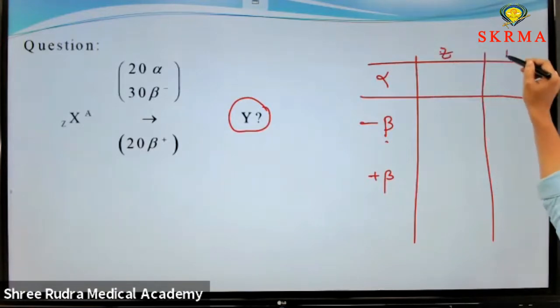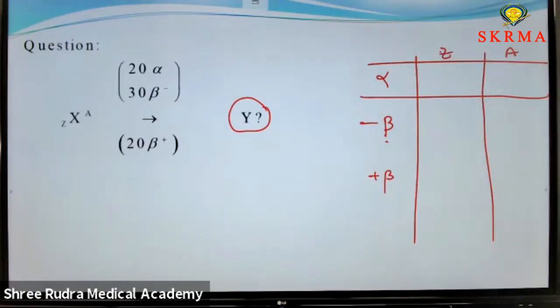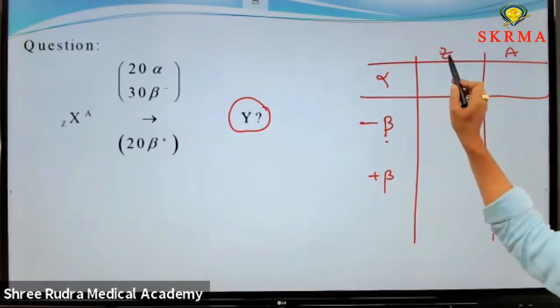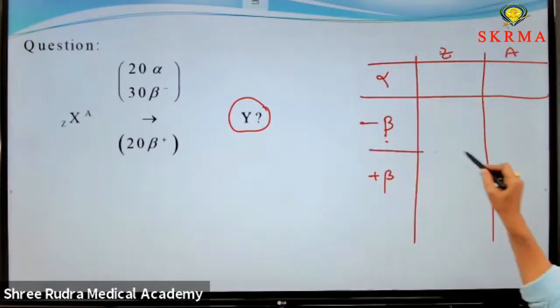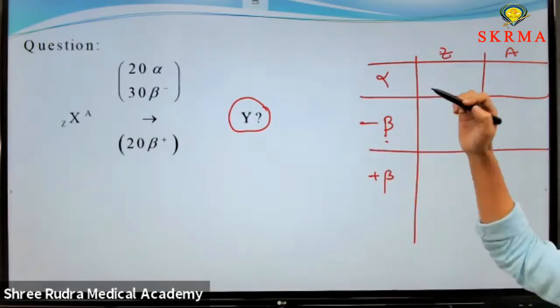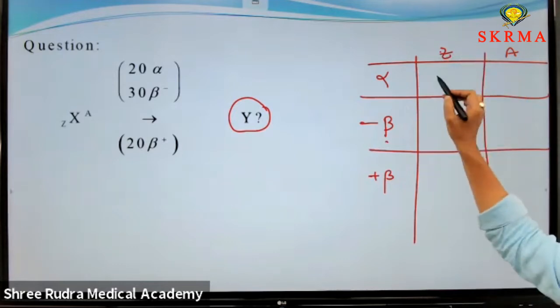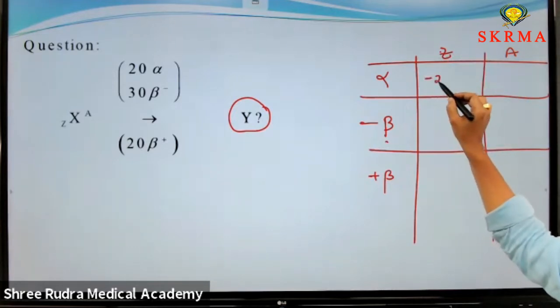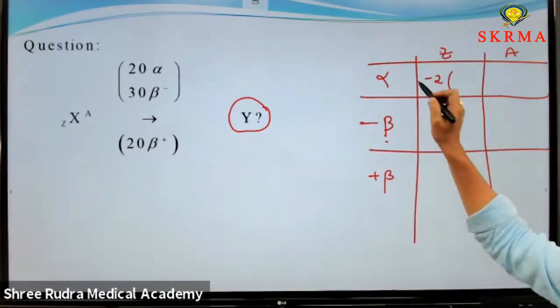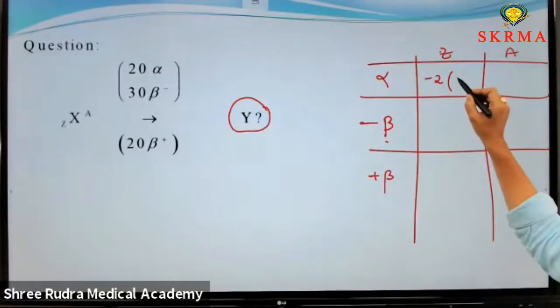How Z varies, how A varies. These two concepts are very important. Whenever an alpha particle is released, the Z value decreases by 2, that is minus 2 times how many alpha particles are emitted? 20.